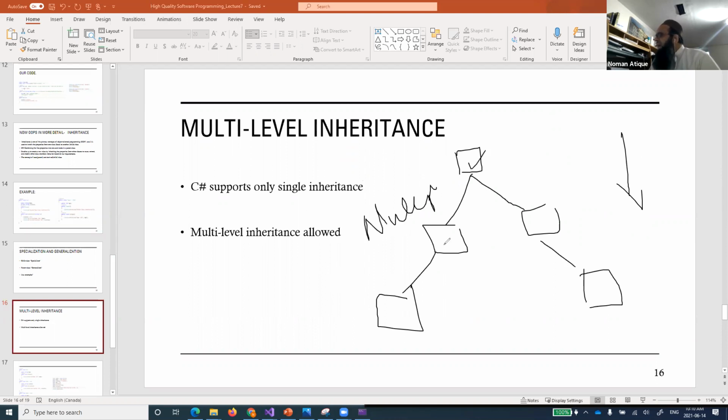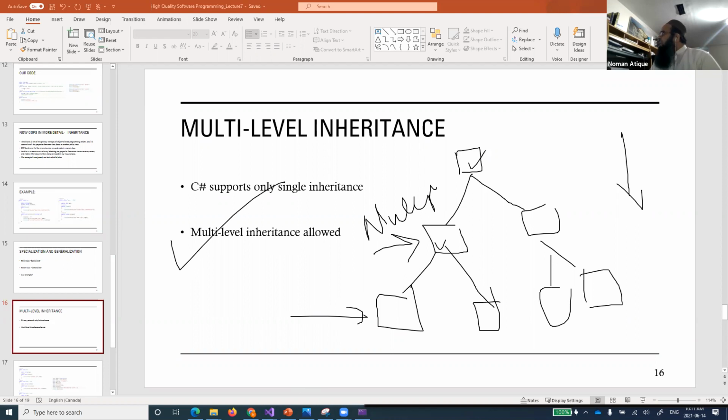One class, its child, and its child can have multiple children, and so on. So it is called multi-level inheritance. This is one level of inheritance, and this is one level of inheritance. This is called multi-level, which is very much allowed in C#.